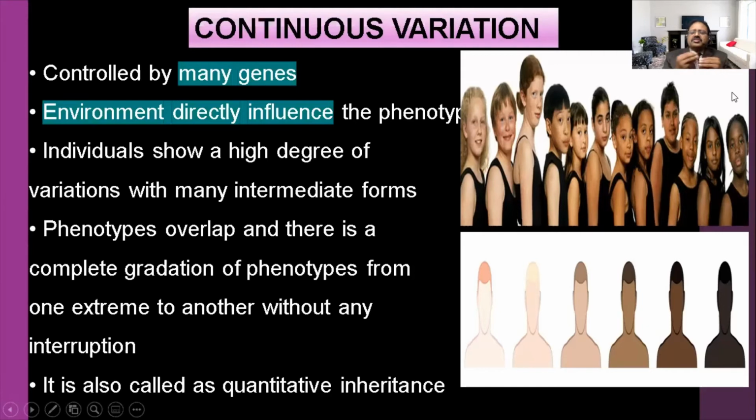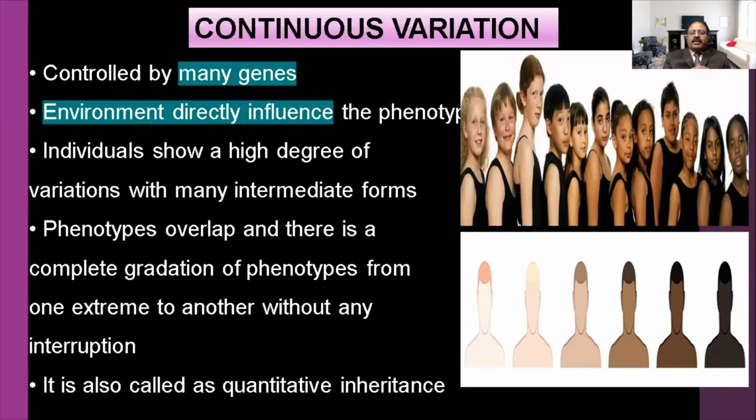Okay, so continuously small changes keep on happening. Suppose a parent, the child may be a little bit fair, again more fair, a little bit brown, dark brown, black, like that. Continuous variations are there. So that is called continuous variation. Environment directly influences the phenotype. Here the phenotype is controlled or influenced. Okay, that is very important. Environment is also involved in this case.